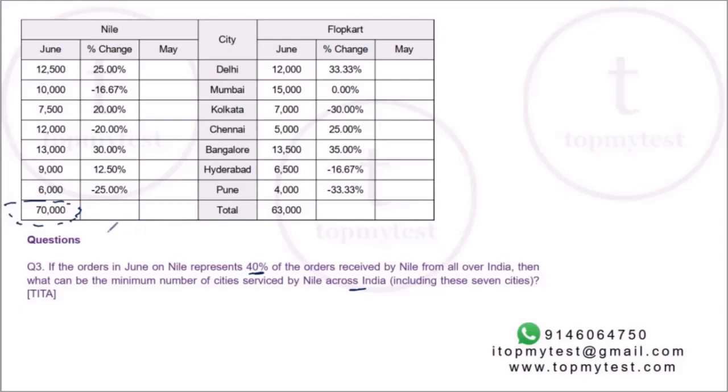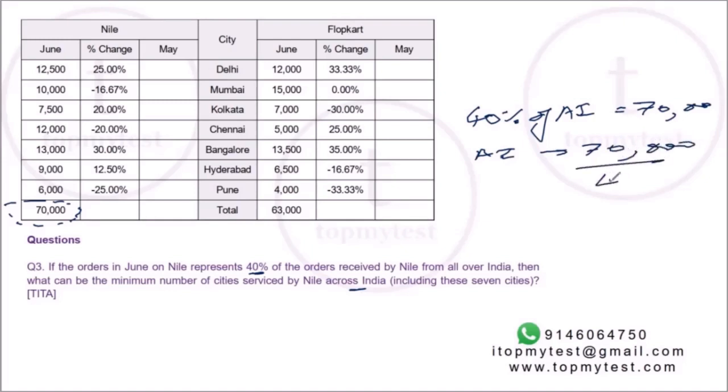Now, this represents 40% of all India. This is 70,000. So, all India is 70,000 divided by 40%. 40% is 2 by 5.